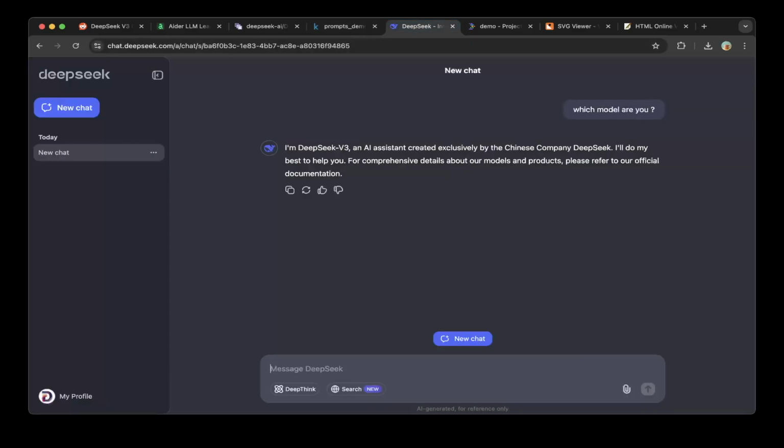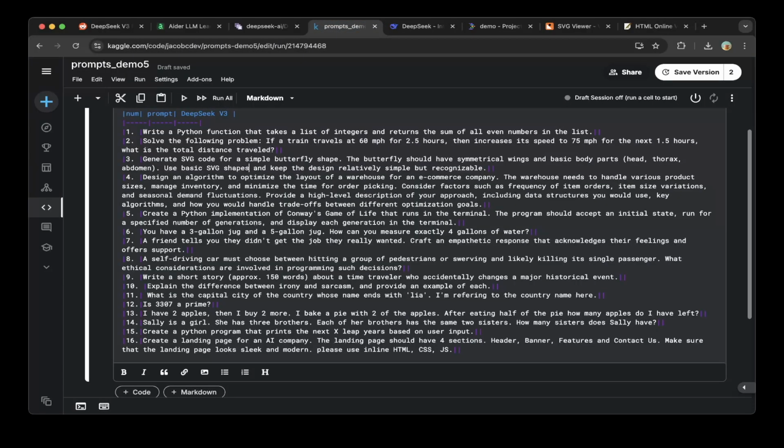So we tested on chat.deepseek.com, and you can see that this is V3. So just ask the chat model, which model are you? It will respond, it's DeepSeek V3. So this is in case that it's not V3, but this is V3, so we're gonna test the right model. And so that being said, let's get started.